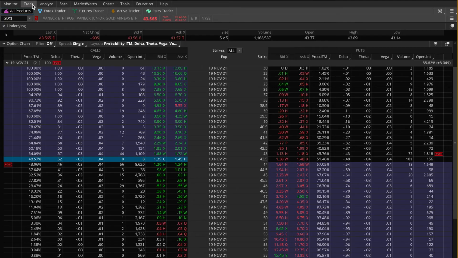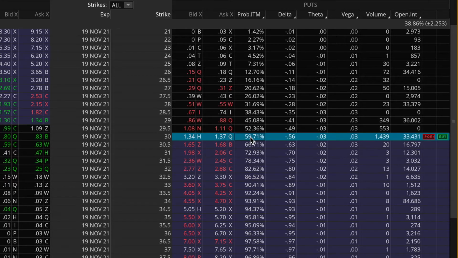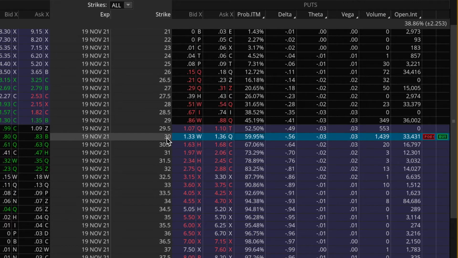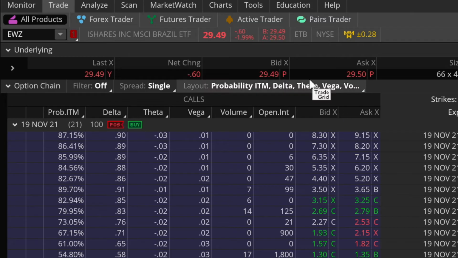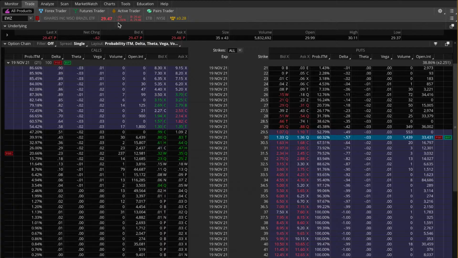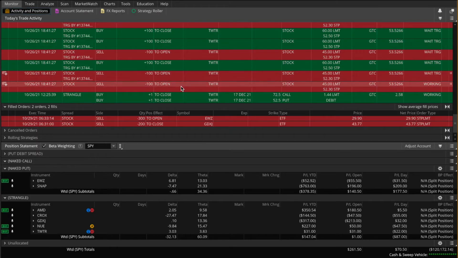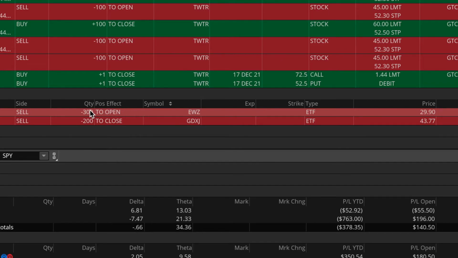Let's come back to the trade tab here. And so right there, you can see my naked put options are at the 30 strike. And like I was saying, with the ETF now at a price of $29.49, it's obviously below 30. And therefore, that order that you saw on the monitor tab here, this was to short 300 shares of EWZ. And I will continue to hold on to these short shares as long as EWZ remains below 30 bucks per share, or below my put strike.